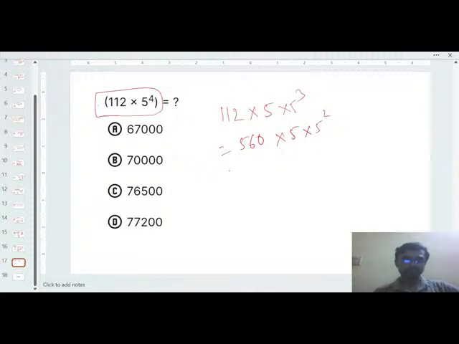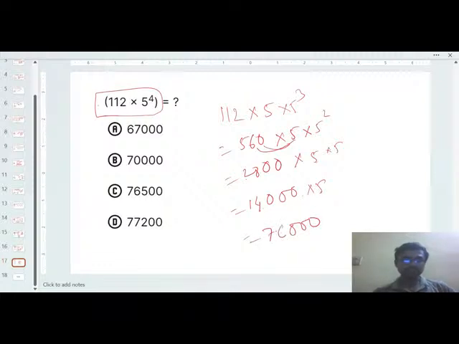That again into 5. So how much? 5 into 56 is 280, so 0 in hand, 3. So 5 5 25. So 2800 into again 5, into again 5. So again you will get 840. Again 4, so 5 into 2 is 10, so 14. Again 5, so 14 into 5, how much? 70. So the correct option will be what? Correct option will be option B. Okay, correct option will be option B.